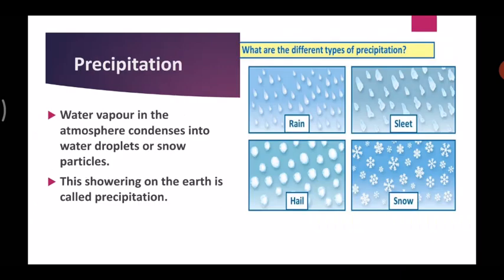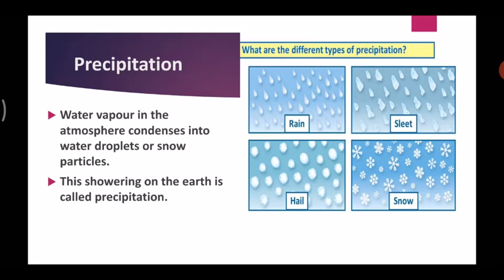Let's move forward. And the last one: what is precipitation? Water vapor in the atmosphere condenses into water droplets or snow particles. They showering on the earth is called precipitation. For example, we get rainfall, snowfall or hailstorm, etc. These are all forms of precipitation.